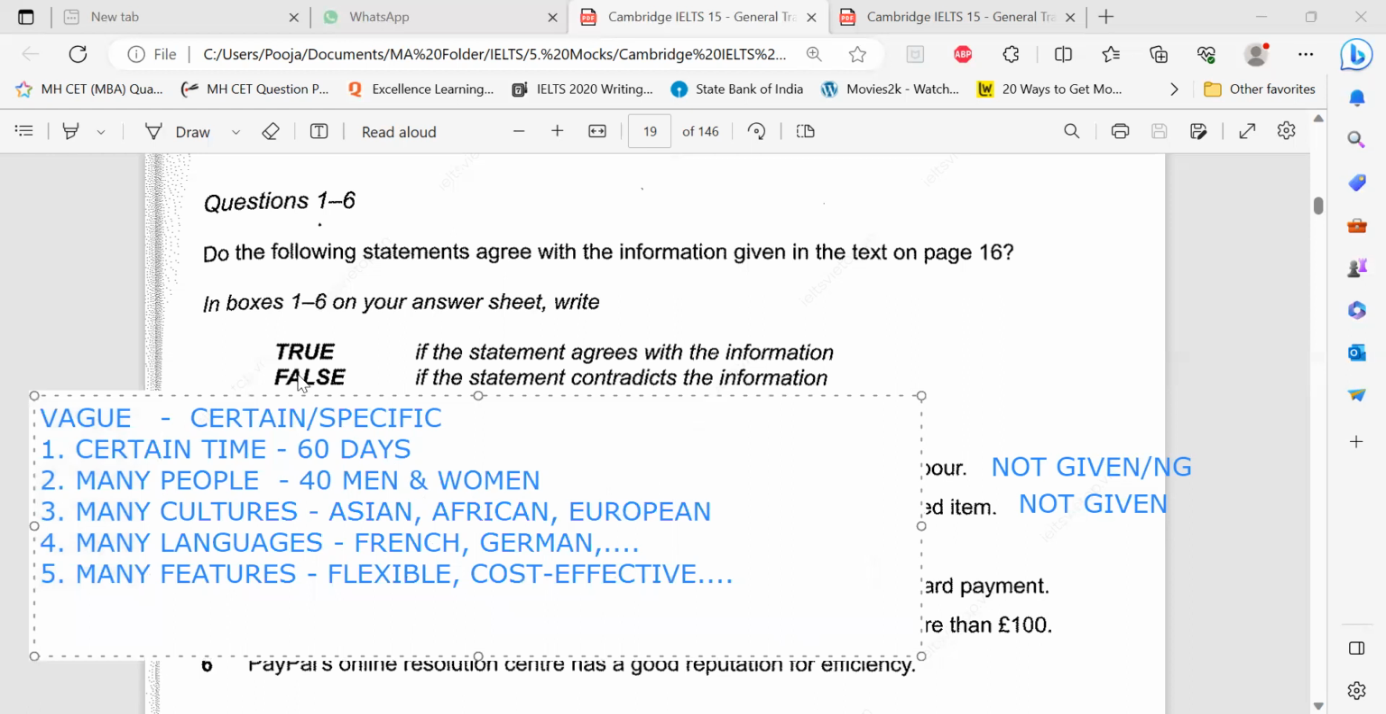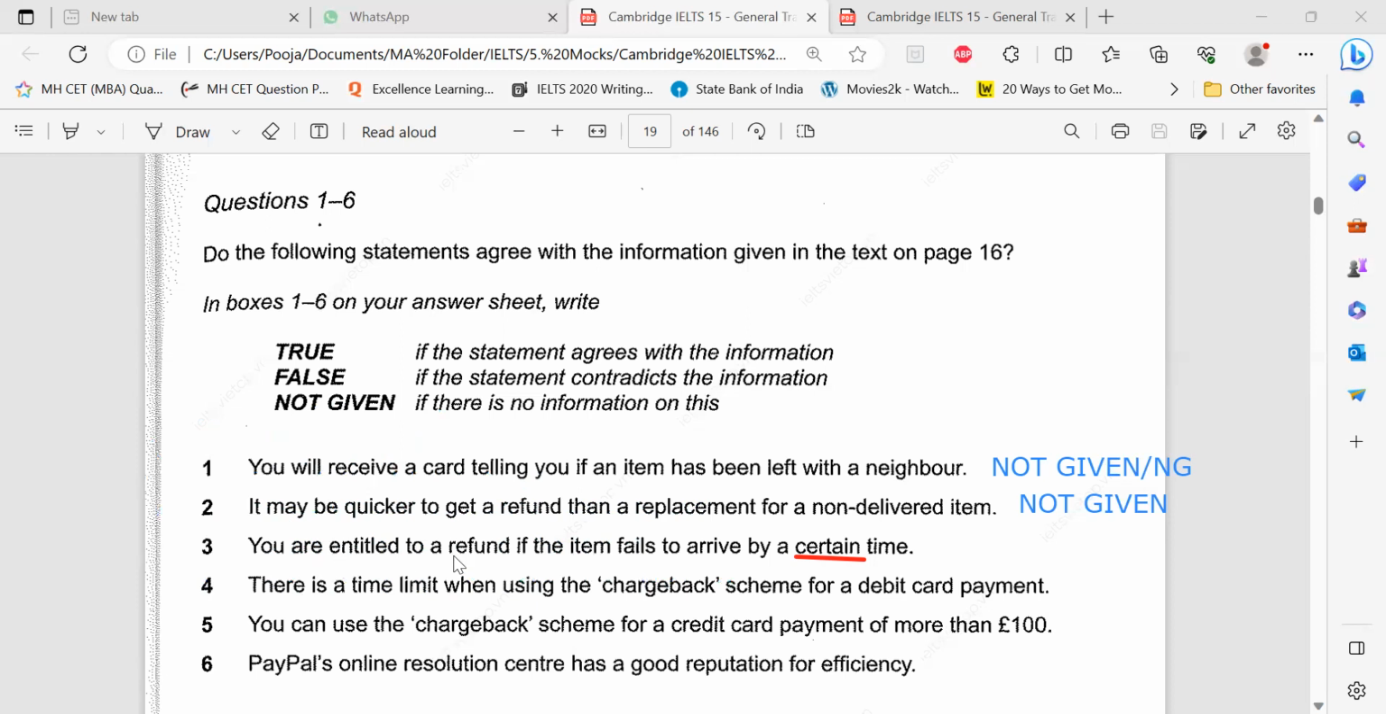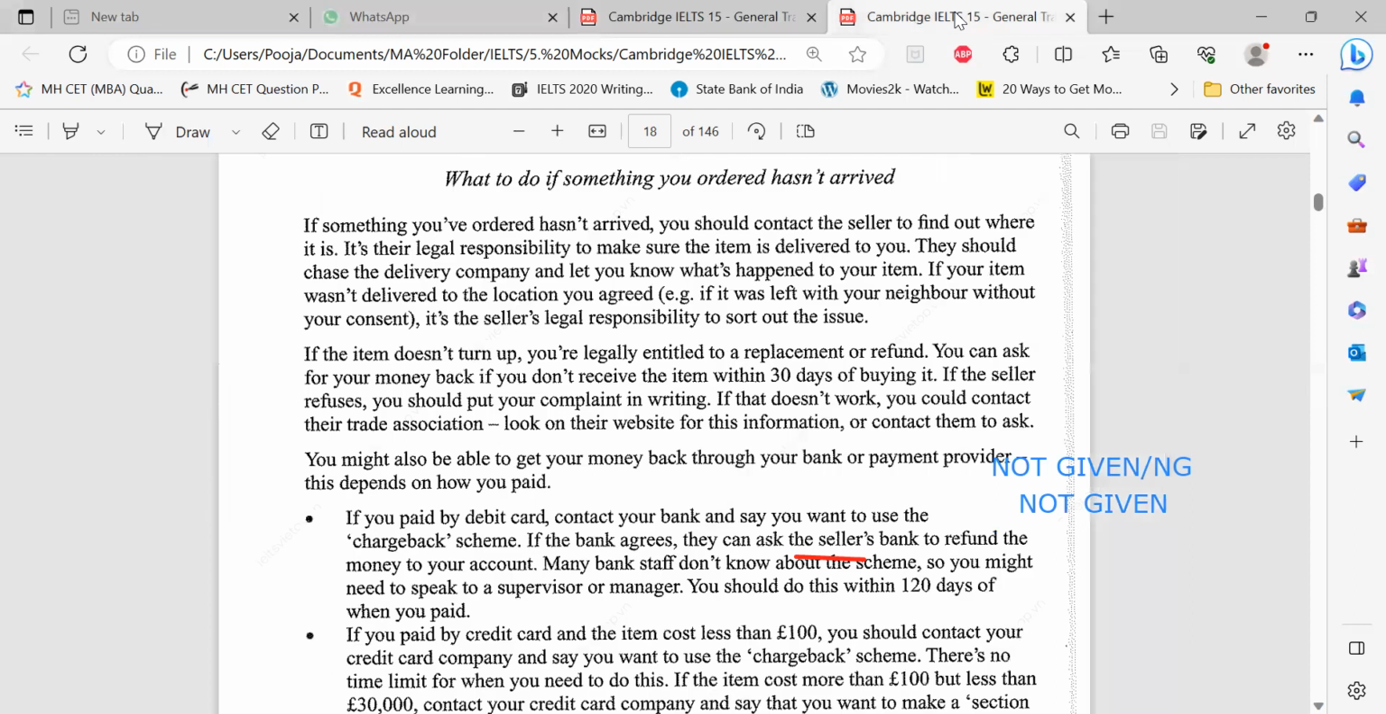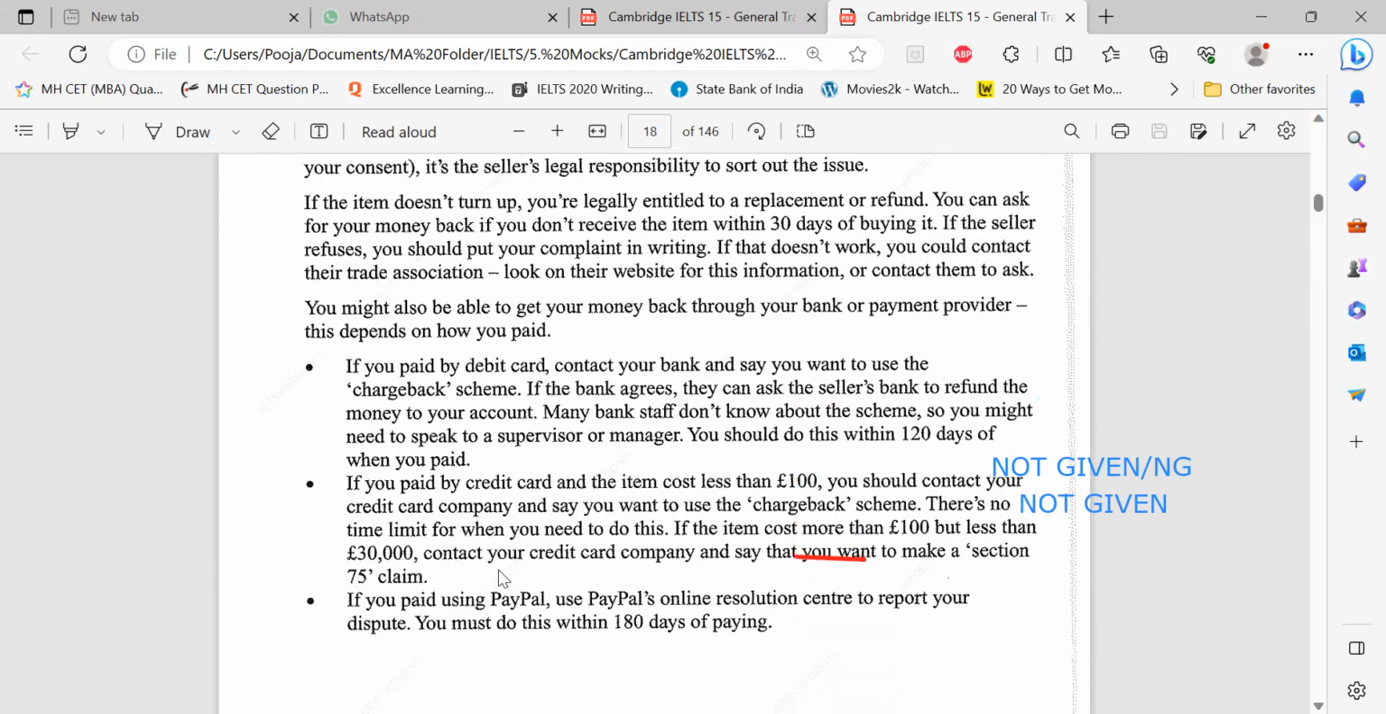So let's erase this and go for the third one, which is true. There's a time limit when using the chargeback scheme for a debit card payment. What's the time limit? When they say time limit, again, there'll be some time limit, like 120 days, 5 days, 40 days, 60 days. My keyword is chargeback, because it's given in single inverted commas, for debit card payment. That means I need to find some debit card or chargeback here in a sequence. All right. I'll scroll up.